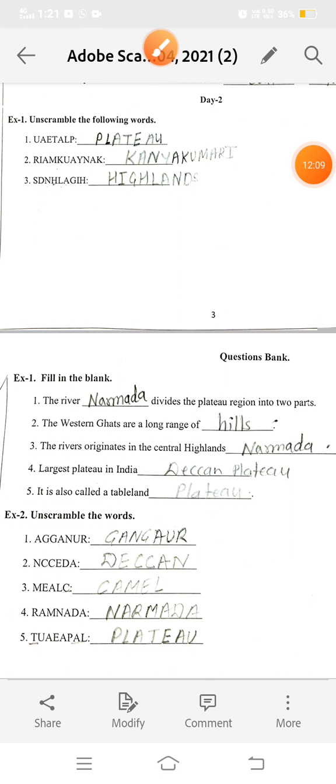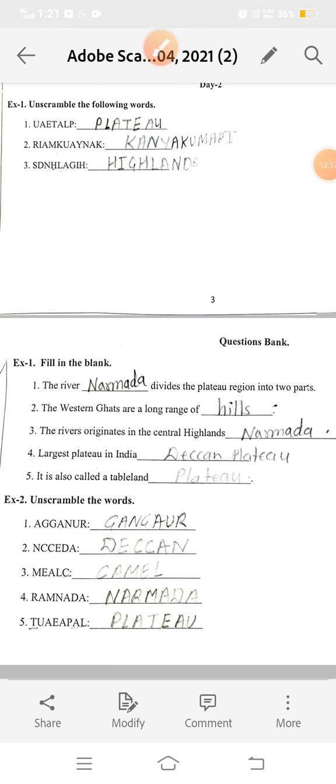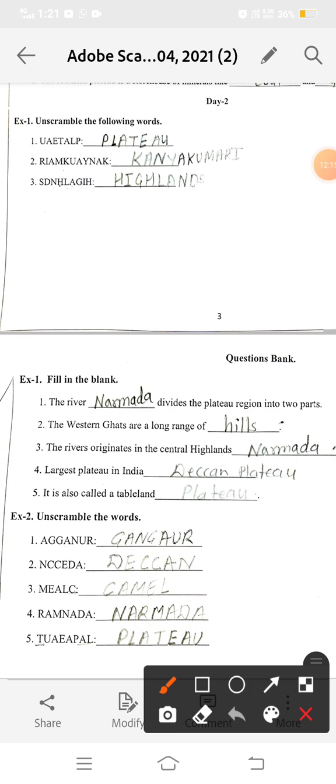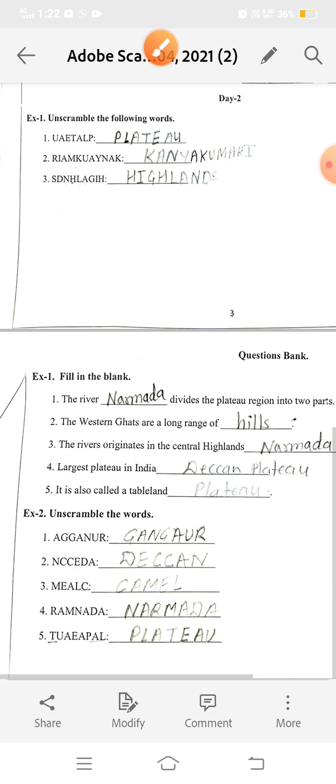Now we have unscramble. Unscramble the word. First unscramble will make Gangor. Second will make Deccan. Third will make camel. Fourth will make Narmada. And fifth will make Plateau.